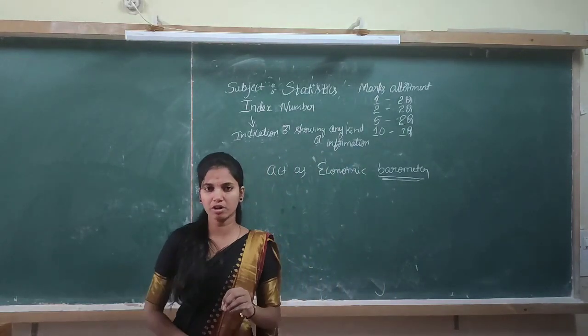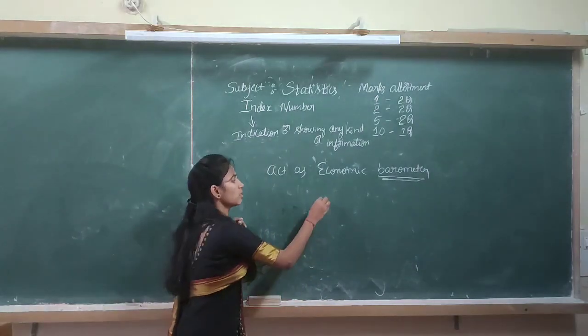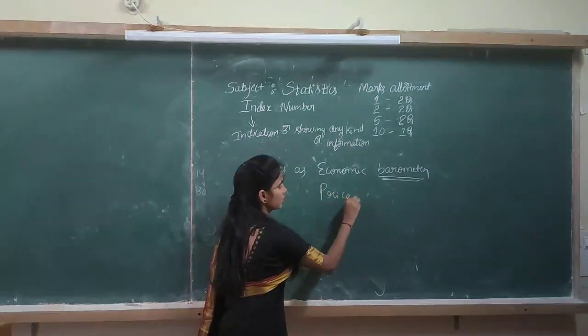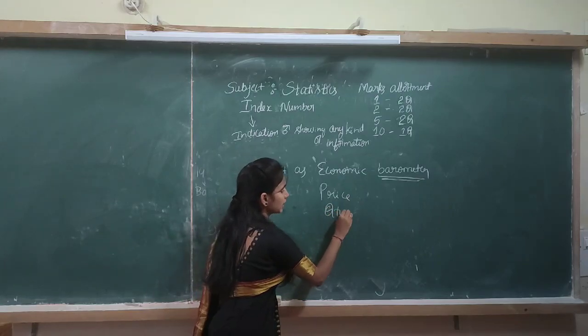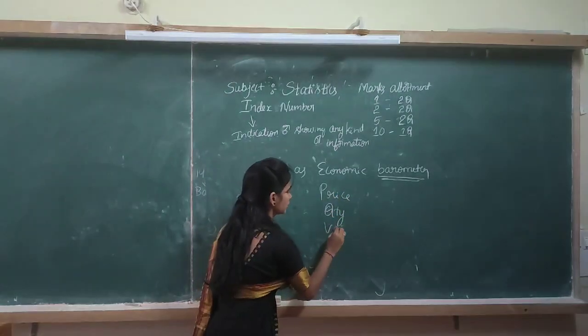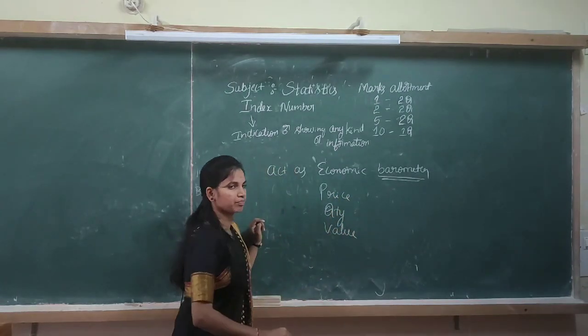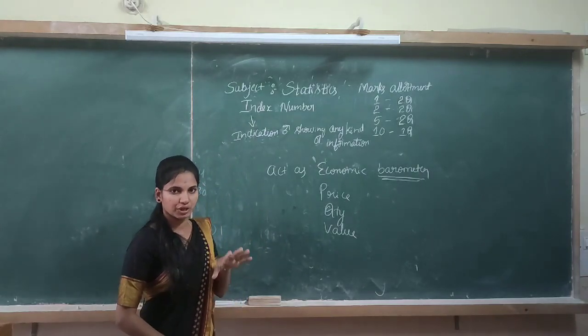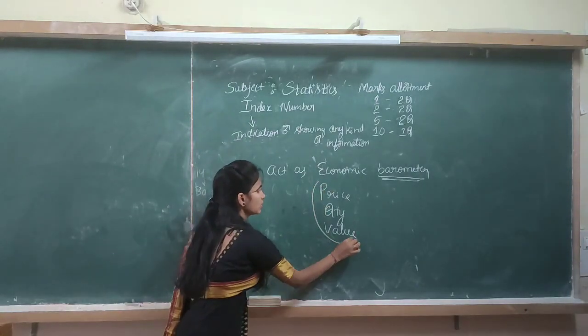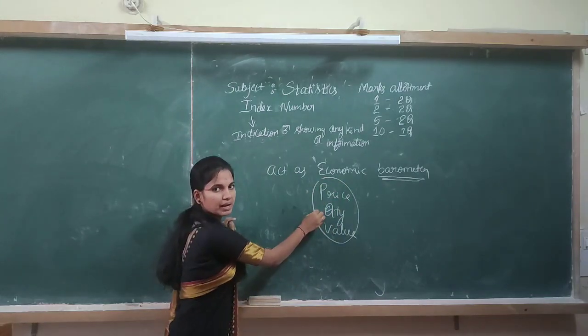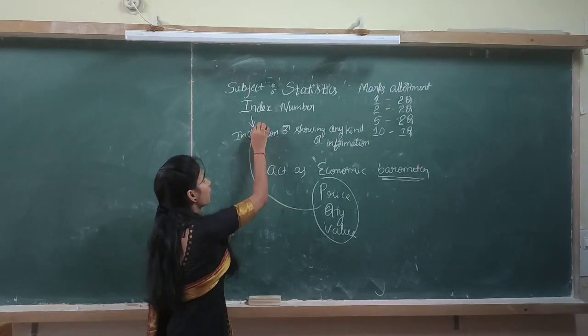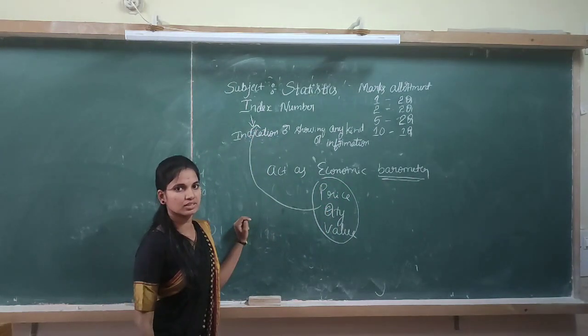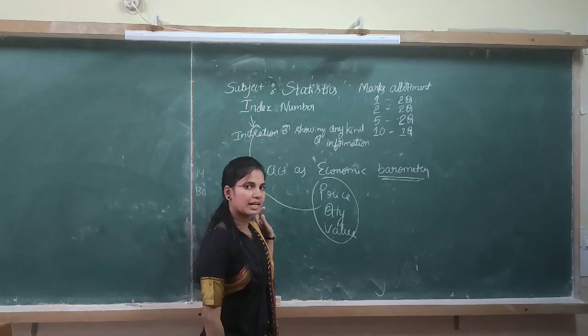Here, the economy affects the price of commodity, the quantity of commodity, or the value of commodity. If there are any changes in these parameters, they can be identified with the help of this index number. This is the meaning of index number.